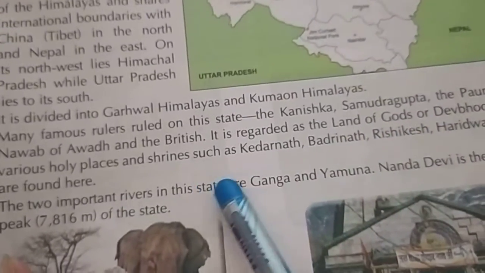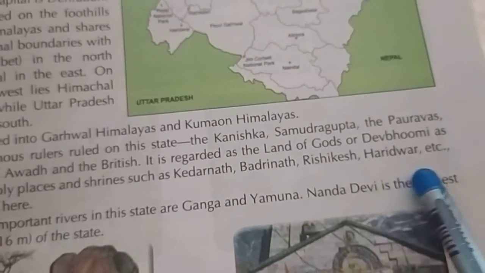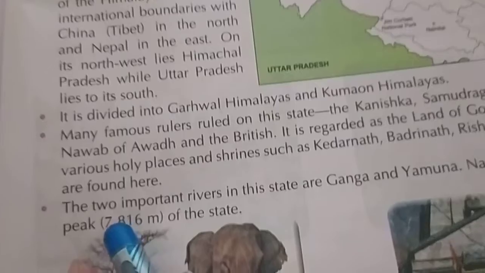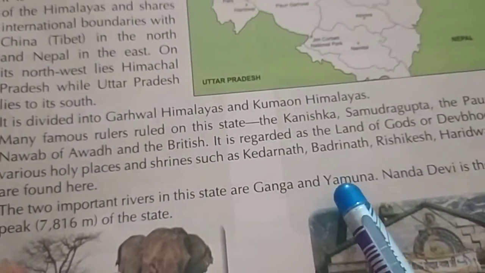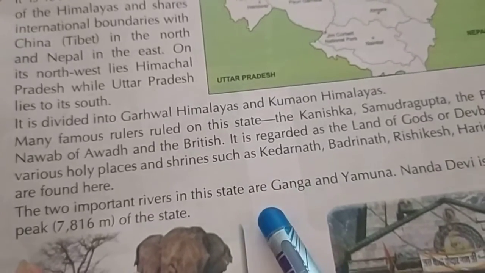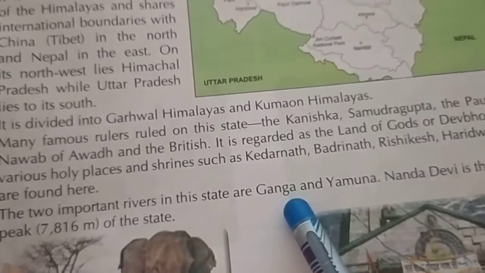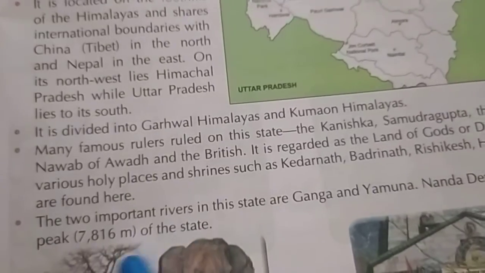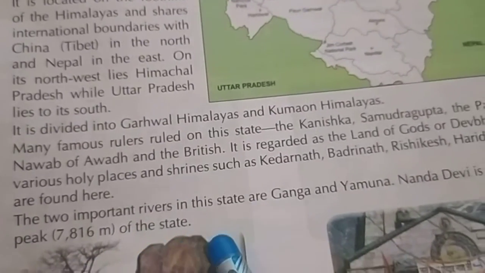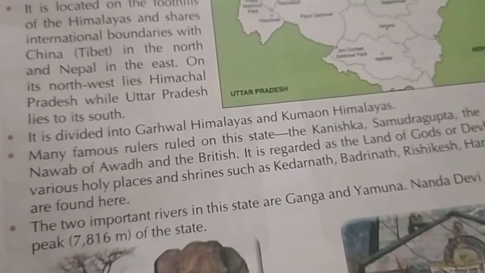The holy places are Kedarnath, Badrinath, Rishikesh, Haridwar, etc. The two important rivers in Uttarakhand are Ganga and Yamuna. Nanda Devi is the highest peak of the state.